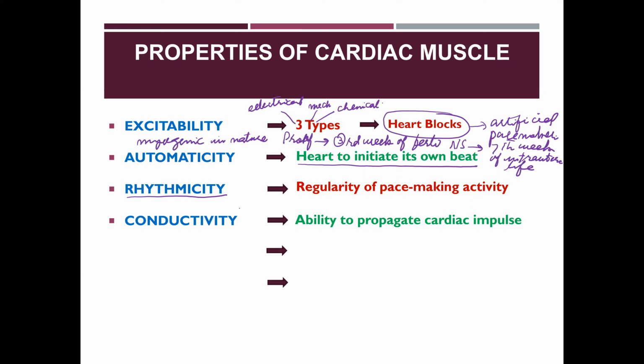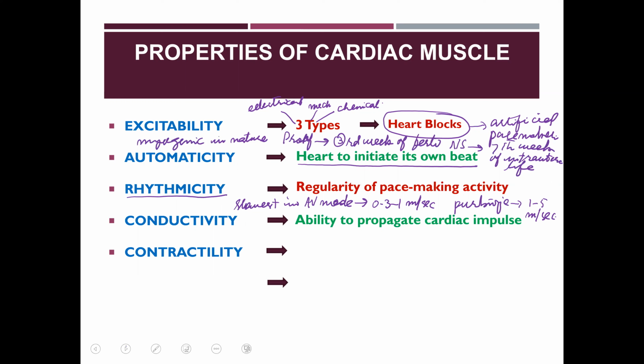It is slowest in the AV node, where it is 0.3 to 1 meter per second, and it is fastest in the Purkinje fibers, where it is 1 to 5 meter per second.